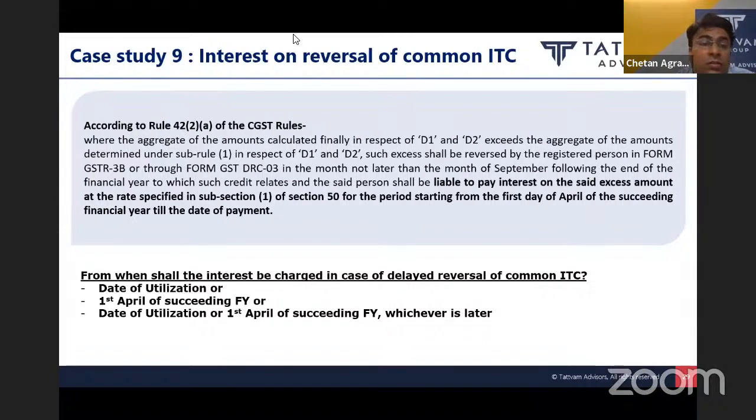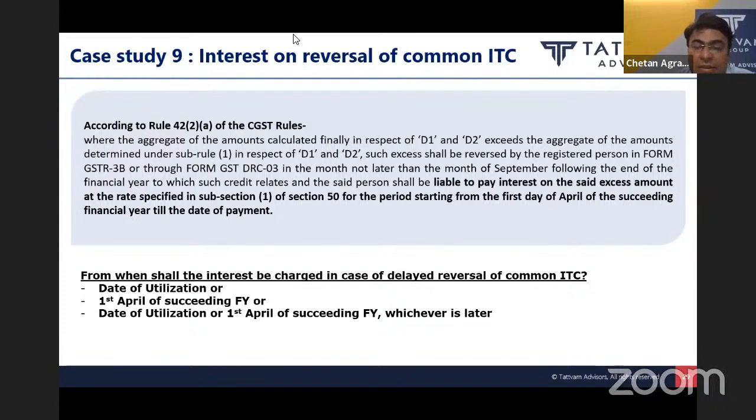Rule 42 sub-rule 2 of the CGST Rules says that such reversal is required, and the said persons are also liable to pay interest on the said excess amount at the rate specified in sub-section 1 of section 50 for the period starting from the first day of April of the succeeding financial year till the date of payment.